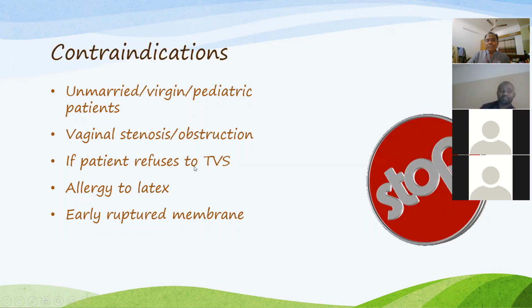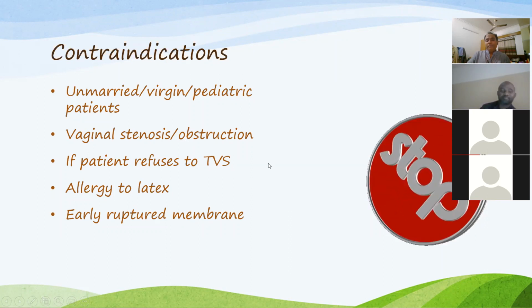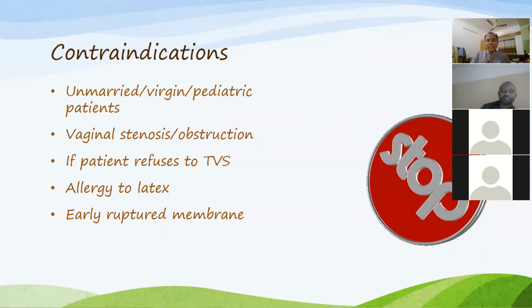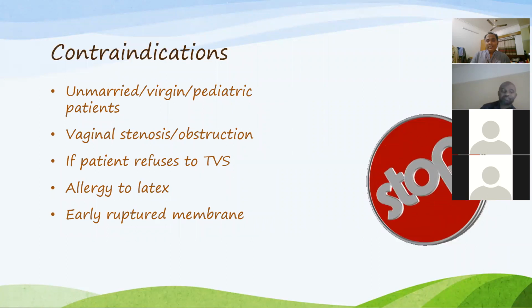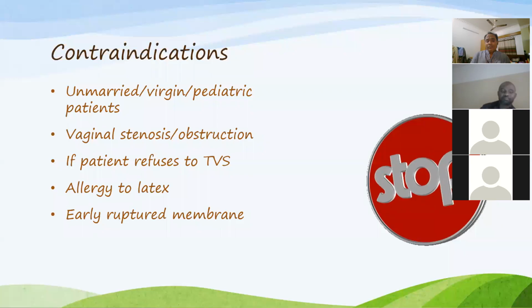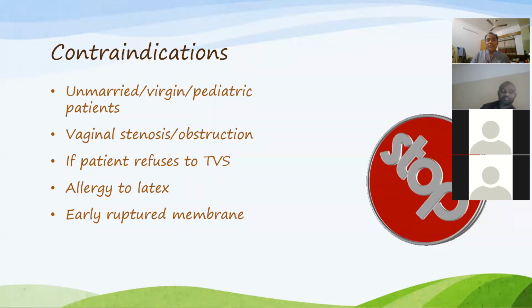If the patient refuses TVS ultrasound, in that case you should not do that. Allergy to latex: if the patient has any allergic reaction to rubber material or latex material, we should not do TVS ultrasound.